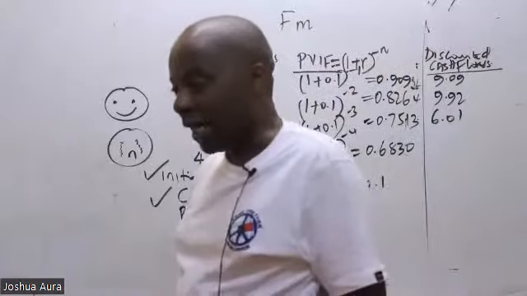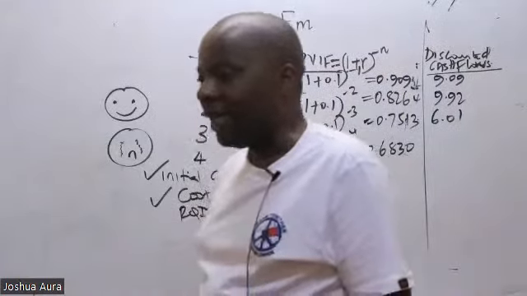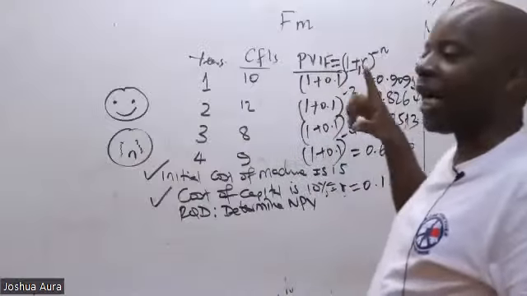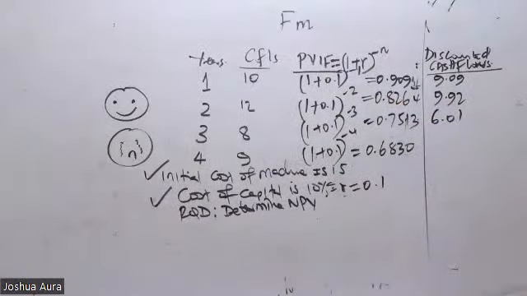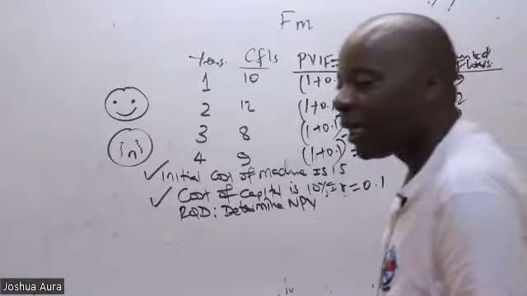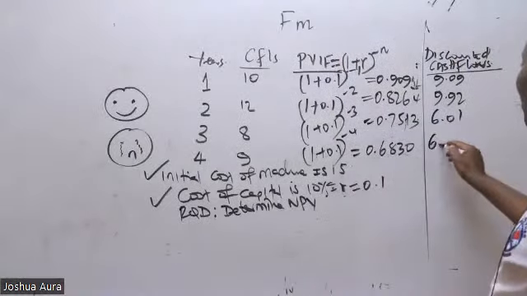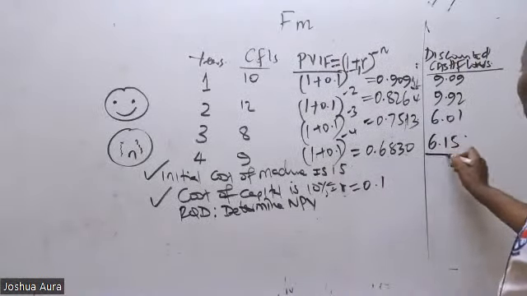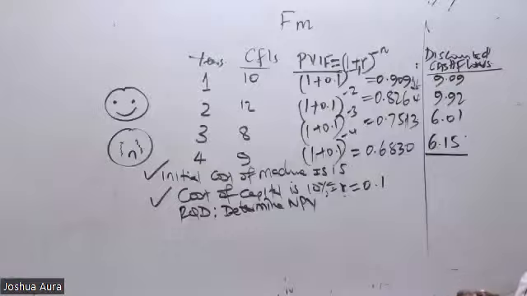Elijah must be answering the discounted cash flow for number 3. So according to Elijah, it is 6.15. They're quite close. Ladies and gentlemen, what do you know about these discounted cash flows?